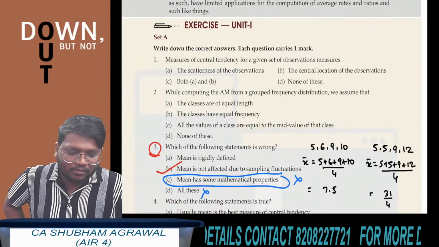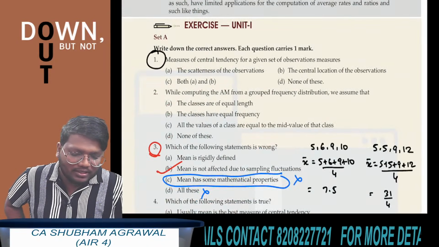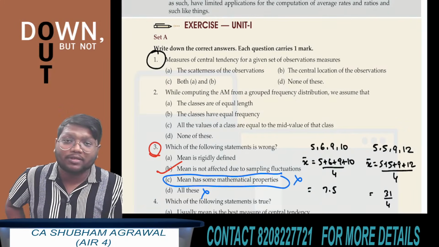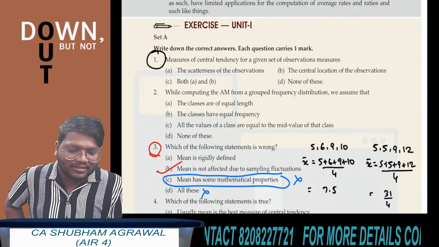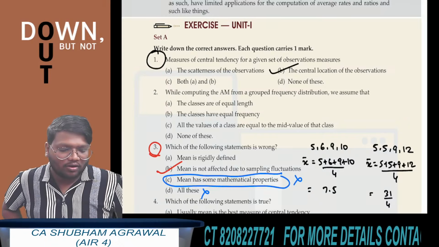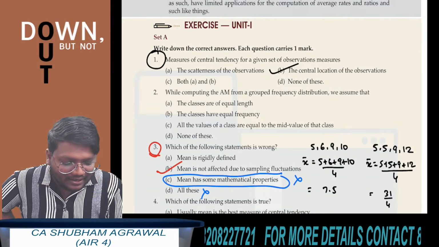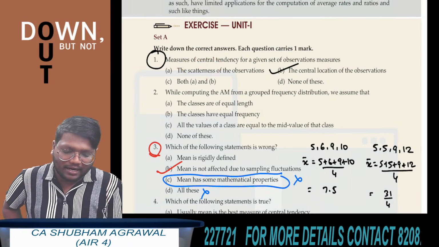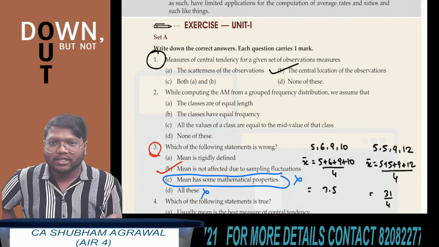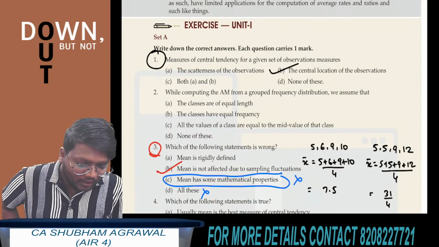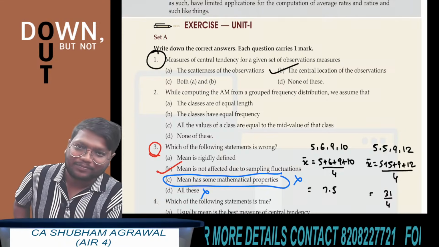Okay. The question number 1 is also very simple. They have asked measure of central tendency for given set of observations. Measure of central tendency measures central location of the observations. Scatteredness means what? Dispersion. Scatteredness means dispersion. Central location means measures of central tendency.